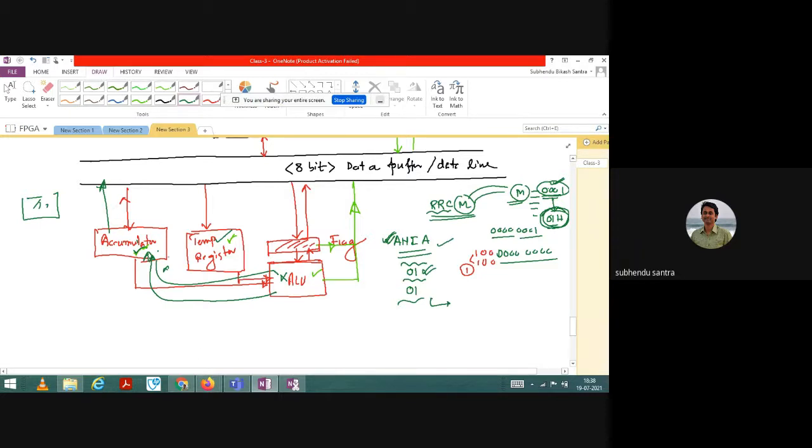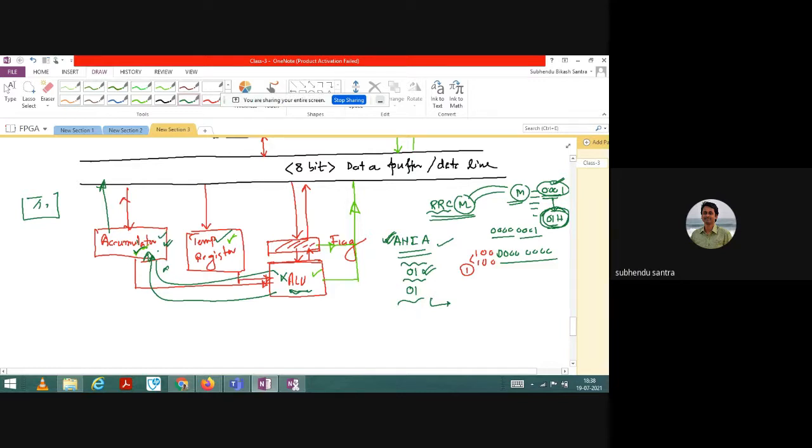So fundamentally, you need to have this kind of unit which can save at least one data, which is the current execution result from the ALU. Either it is addition, subtraction, multiplication, whatever you want to do, that instant result should be stored somewhere. Okay, that is called the accumulator.